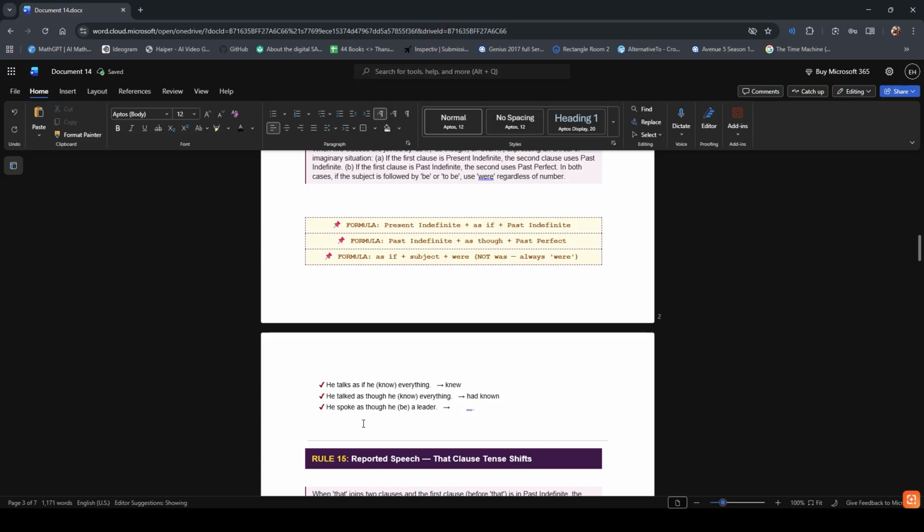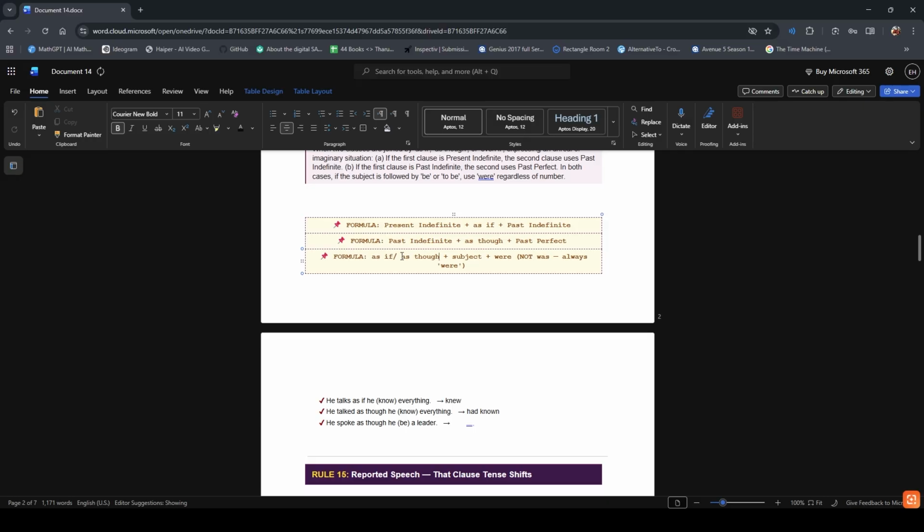Third one, the tricky one. He spoke as though. Now, he spoke, it's as though he were a leader. As though or as if means the same thing. I'll just add it inside the third formula: as if, as though, plus subject plus were, not was, always were.